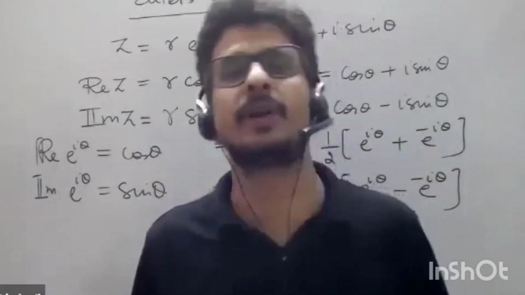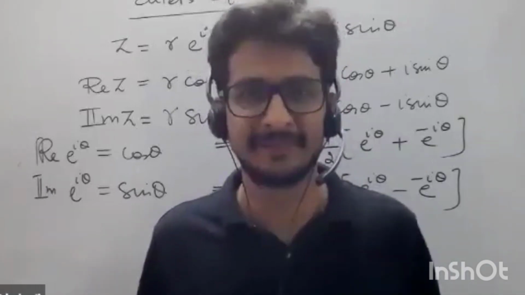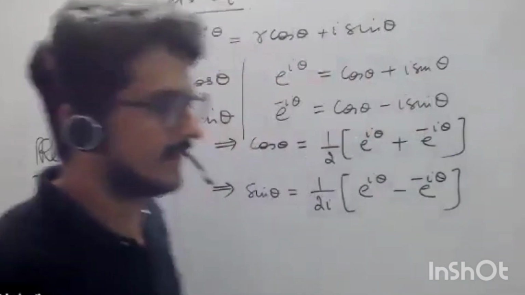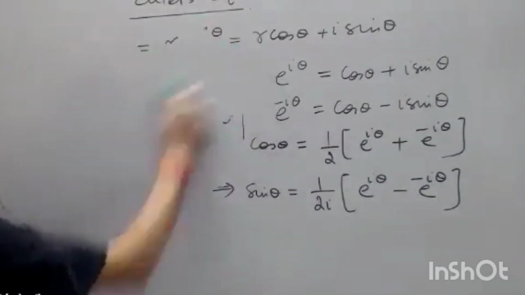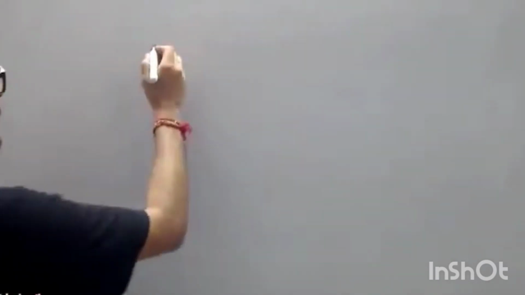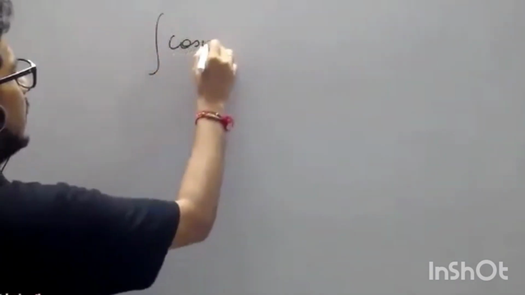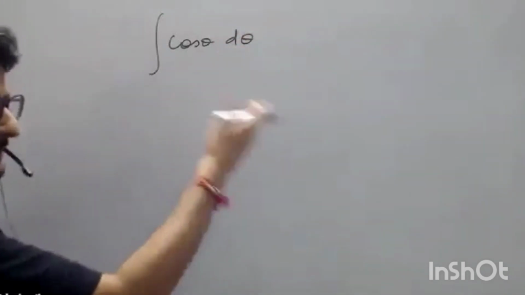But actually iota will not play any role, because you know that is not a number that can be counted. That is just a different class of numbers. So we will be using that, but its actual meaning will not matter. Let me give you a simple example to understand how that comes into the picture. Suppose I want the integral of cos theta d theta.